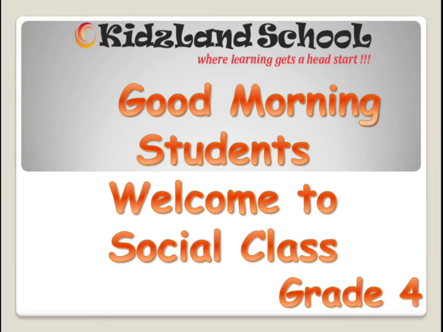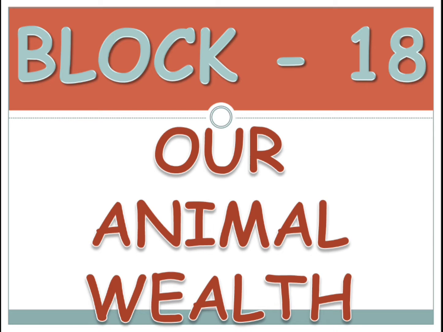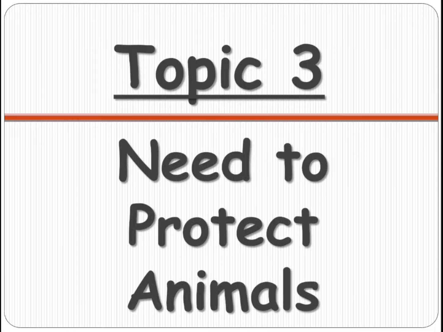So, in social, we are learning the 18th block, which is our animal wealth. In this, we have learned how humans use animals as a resource of earning money, using dairy farm, poultry, fisheries, leather products, and silk. And in the second topic, we have learned the different wild animals that are found in our country, in India. So, in the third topic, we are going to learn about the need to protect animals.